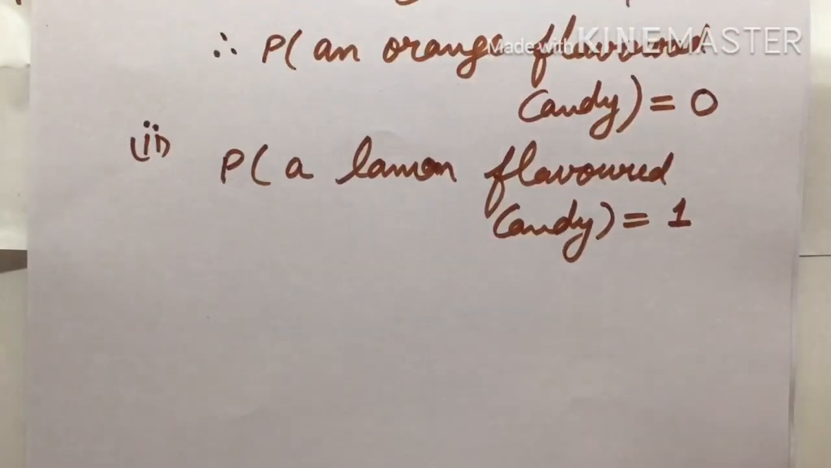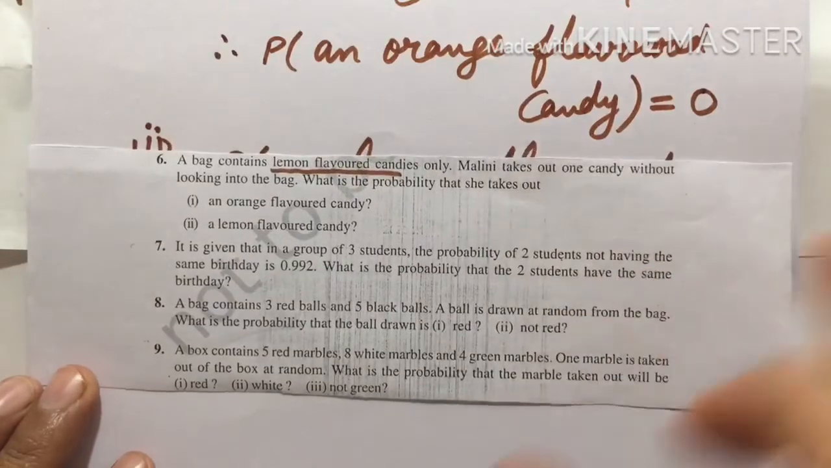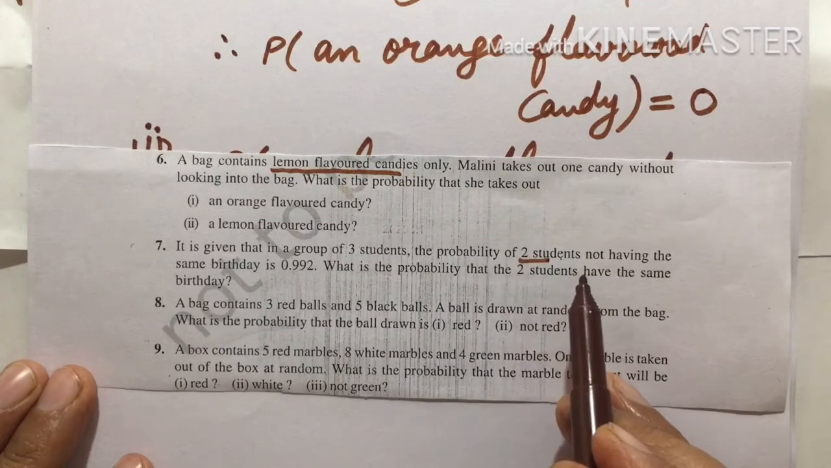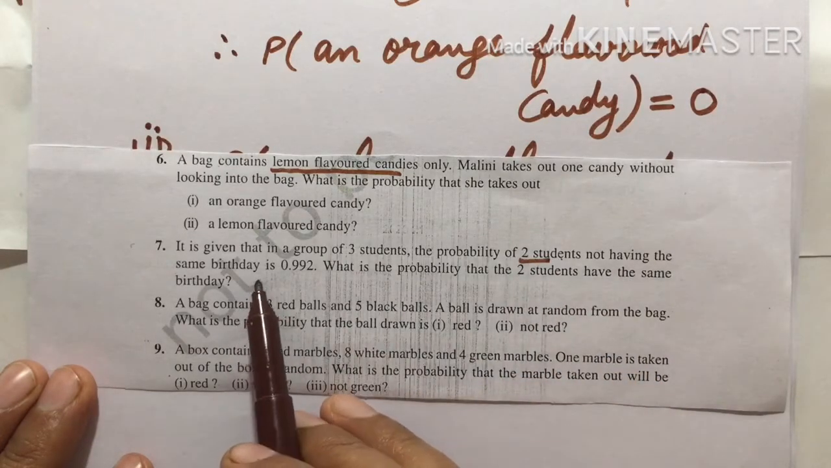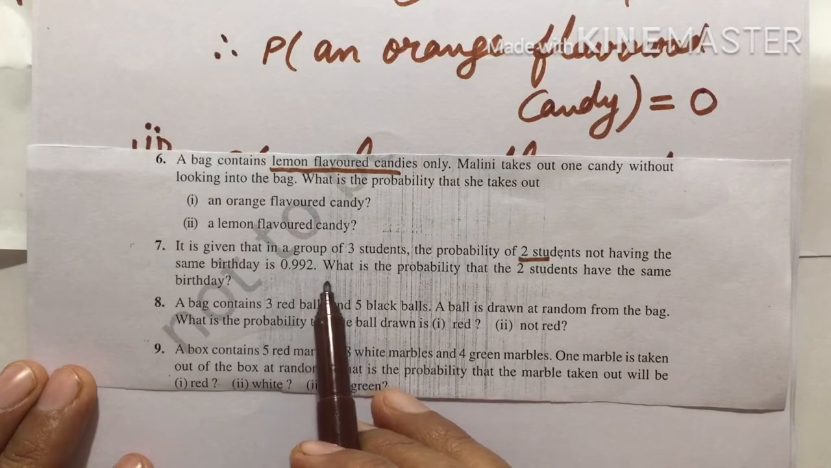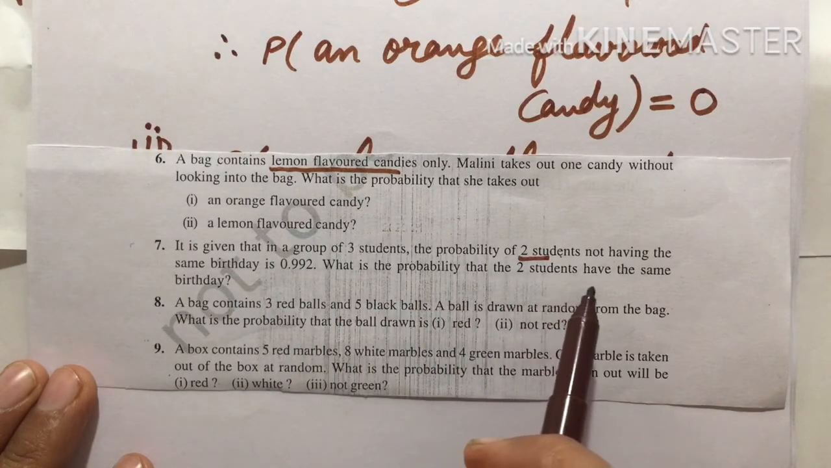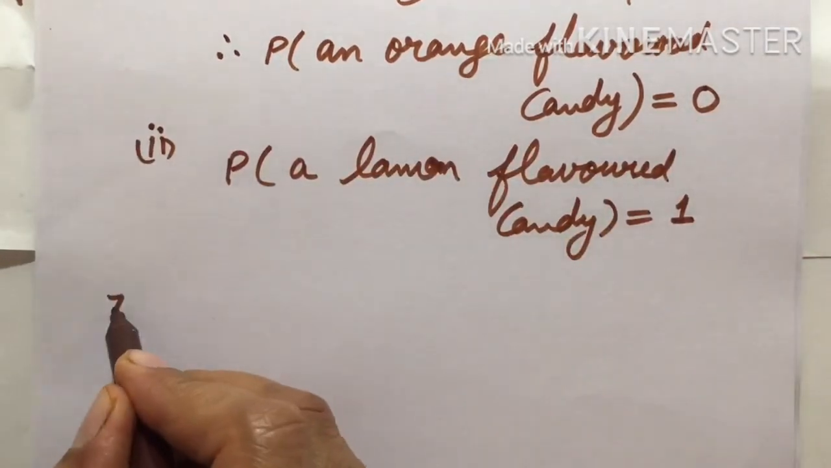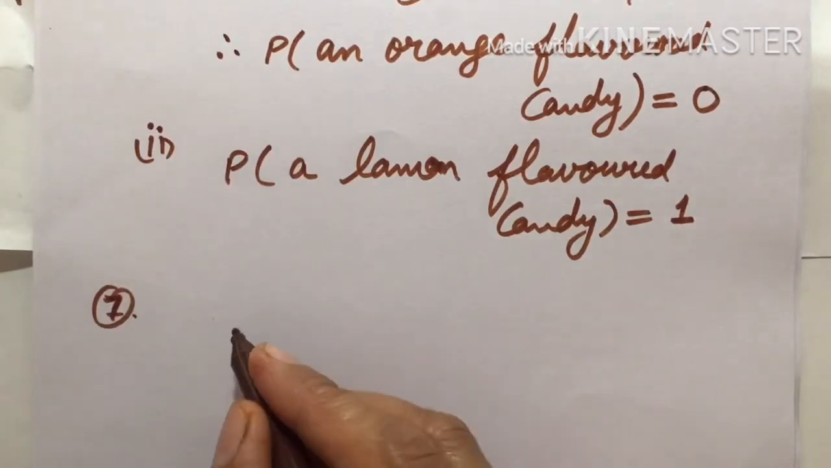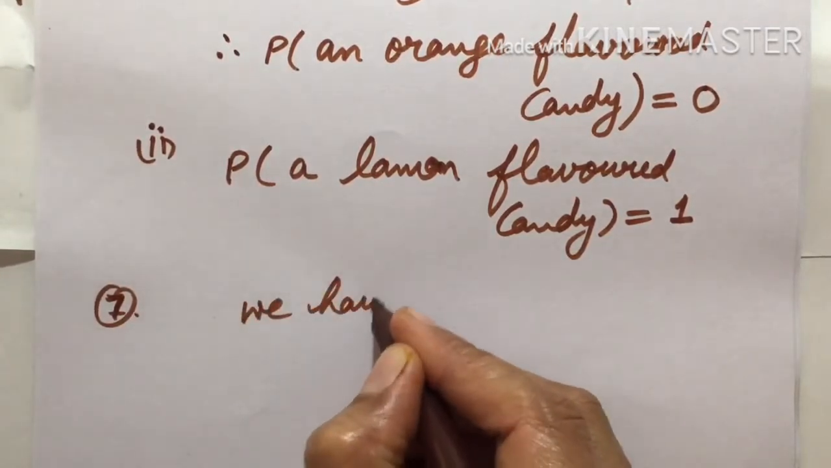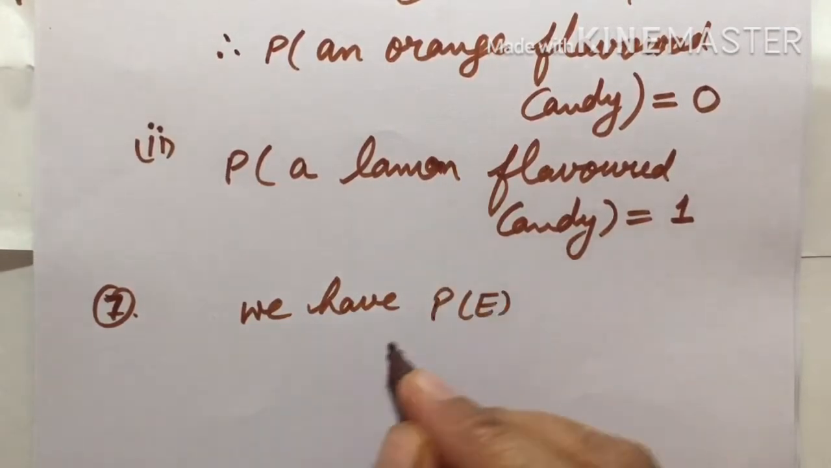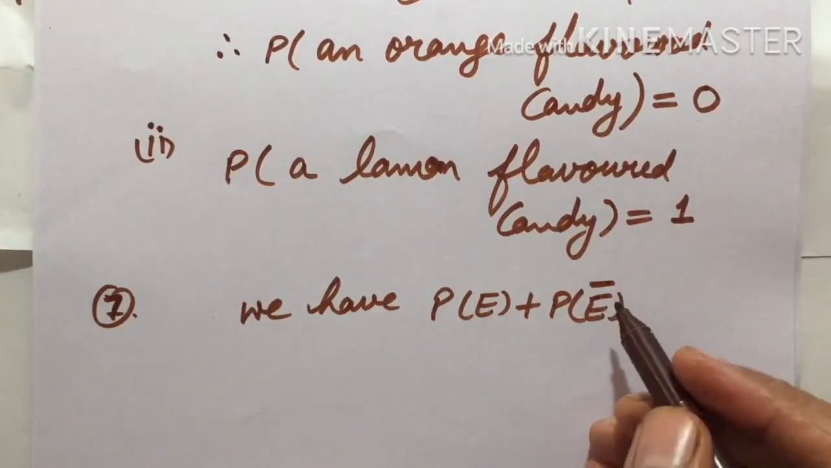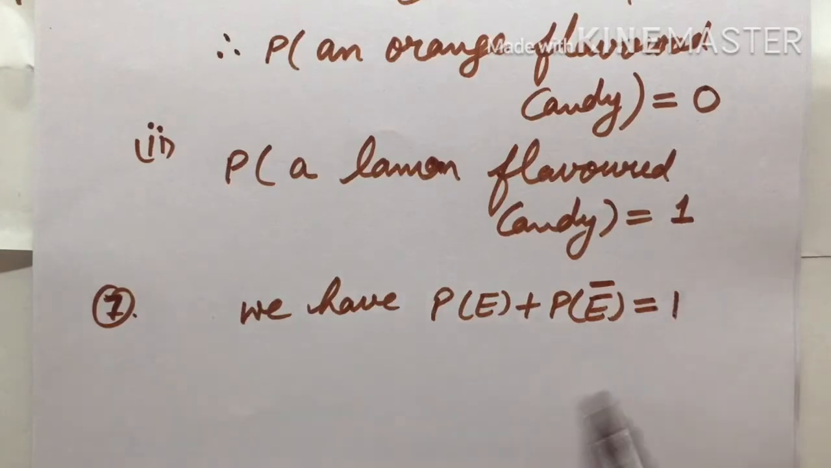Now question number 7. In question number 7, it is given that in a group of 3 students, the probability of 2 students not having the same birthday is 0.992. What is the probability that the 2 students have the same birthday? So in question number 7, we know that the probability of an event happening plus the probability of the complementary event, not happening, is equal to 1.